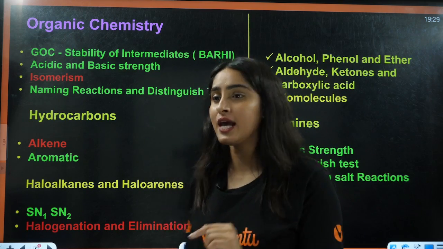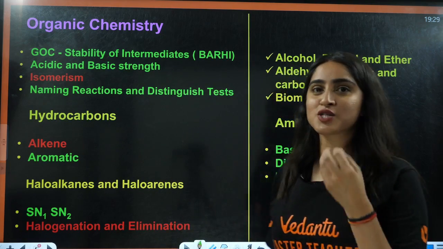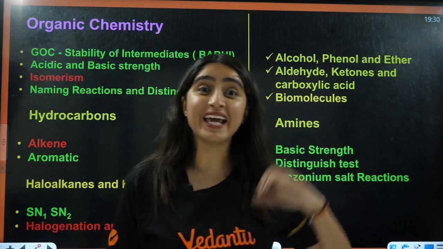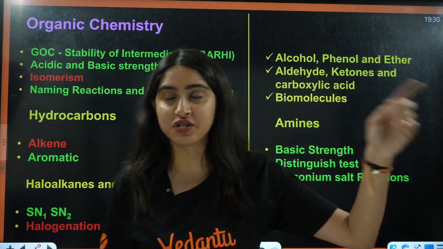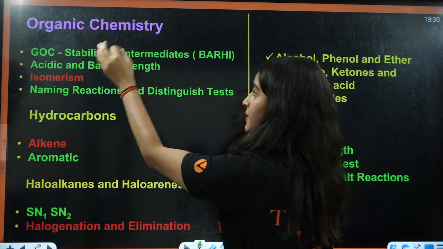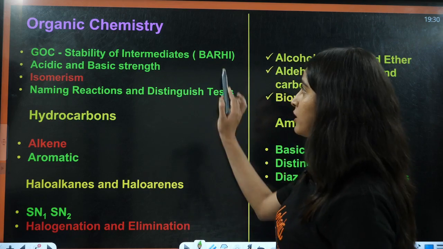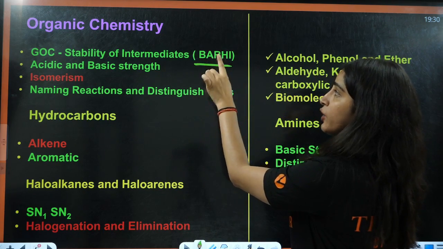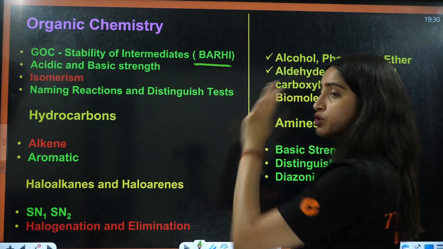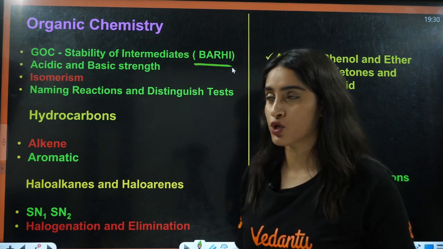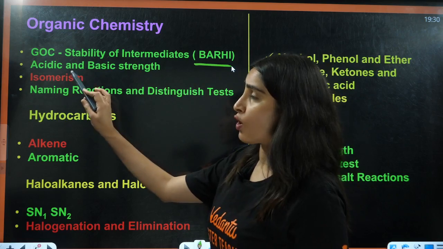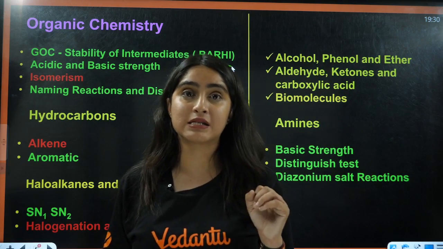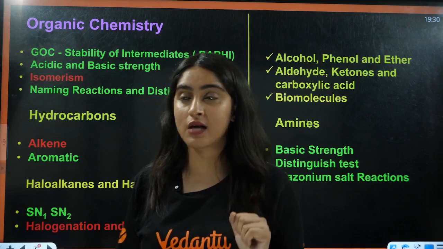If you don't do GOC, you have just two things left, that is name reactions or distinguishing tests, and also they apply GOC in asking other questions. So do GOC firstly. Stability of intermediates is very, very important, on the basis of back bonding, anti-aromatic and aromatic, then resonance, then hyperconjugation, then inductive effect. On the basis of this you also have acidic and basic strength. Basic strength of amines is asked. Amines are very, very important; basic strength is asked from here.